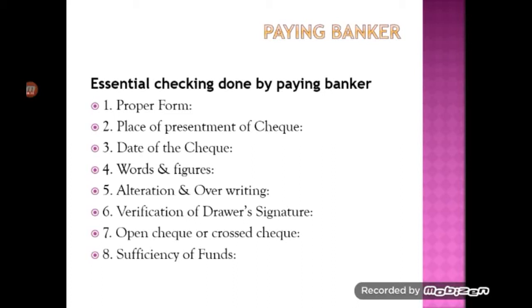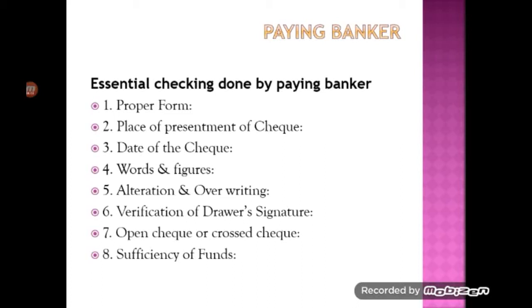So the customer is the drawer or the maker of the check who has drawn a check on his bank. So it becomes a double responsibility for the paying banker to verify the signature of the drawer, whether it is matching with the specimen signature held in their records. So they have to verify the drawer's signature before honoring the check as well as making the payment.